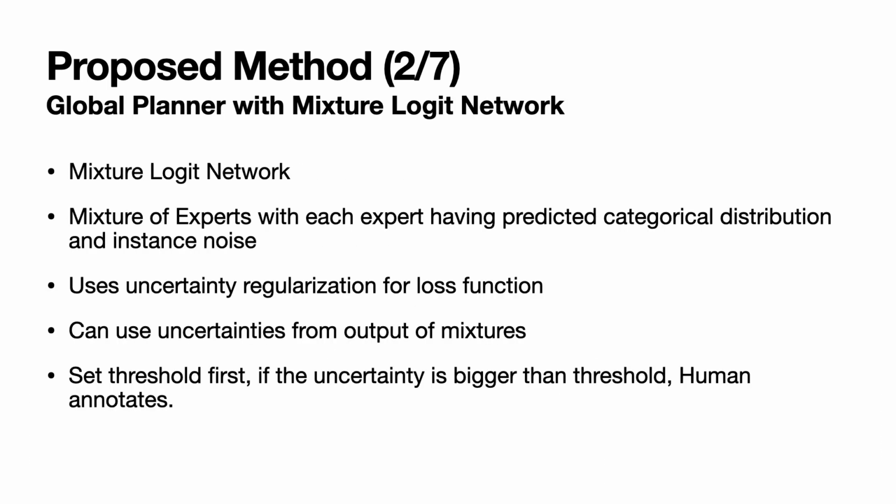As the global planner, I trained a mixture logic network. It consists of a mixture of experts, with each expert having a predicted categorical distribution and instance noise. To obtain robustness, it uses uncertainty regularization for the loss function. It can estimate uncertainties from the output of its mixtures, and for human-in-the-loop, I set a threshold first, and if the uncertainty is bigger than the threshold, then the human annotates.